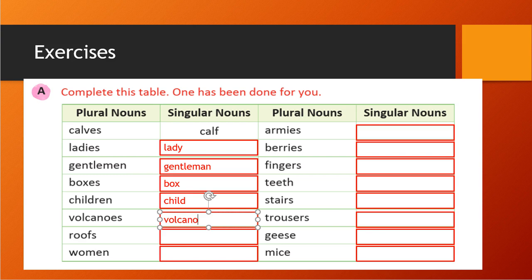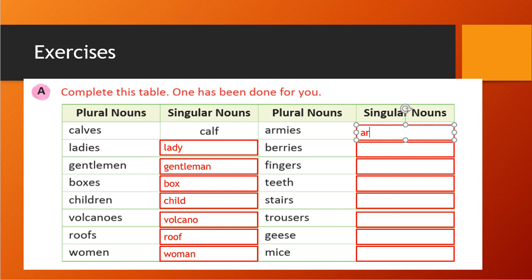Volcano. Roofs become roof. See, these are the exceptions. O will take s, not es. So this one is roof. Women will become woman, right? Armies will become army. ies will change to y.